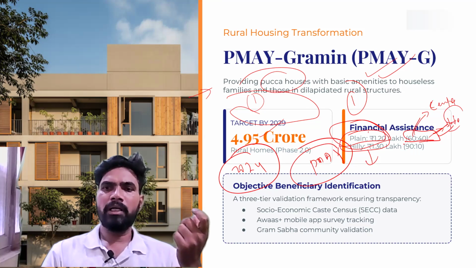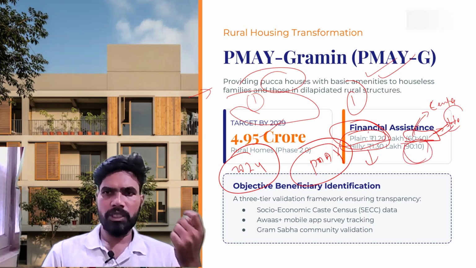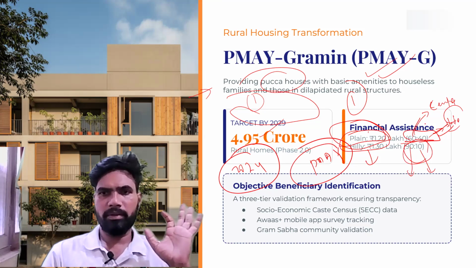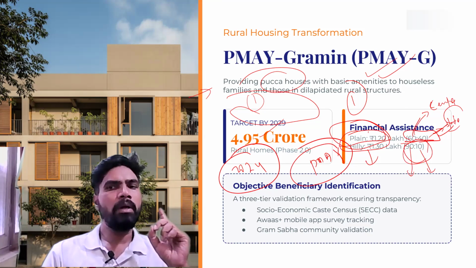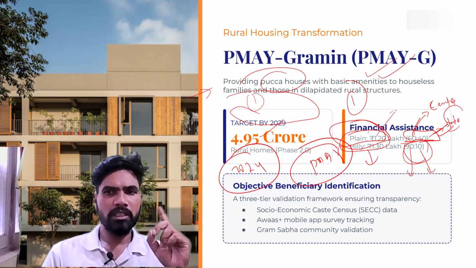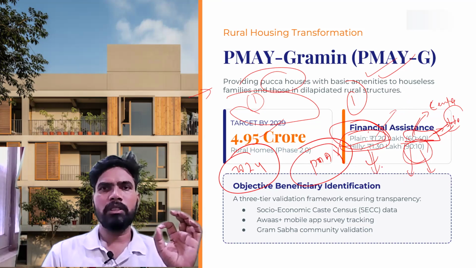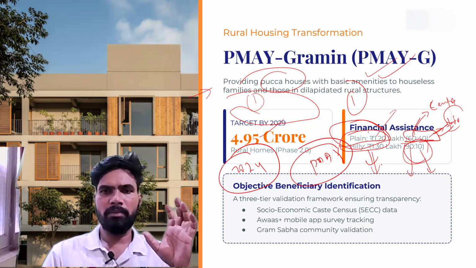But when it comes to the Himalayan and northeastern states, 90% will be borne by the central government and 10% by the respective state government. This is the financial structure of the scheme. Remember, for beneficiaries in plain areas, 1.2 lakh rupees will be provided, and if the terrain is hilly and difficult, 1.3 lakh rupees will be provided.